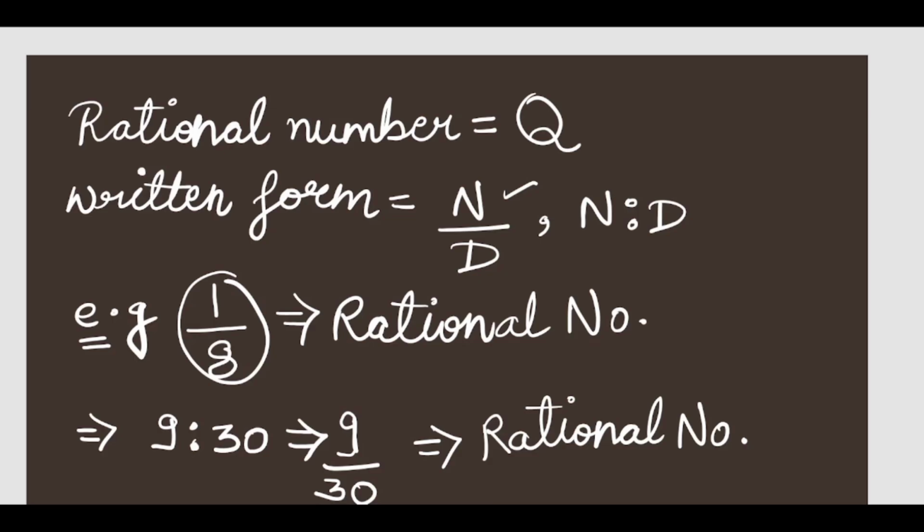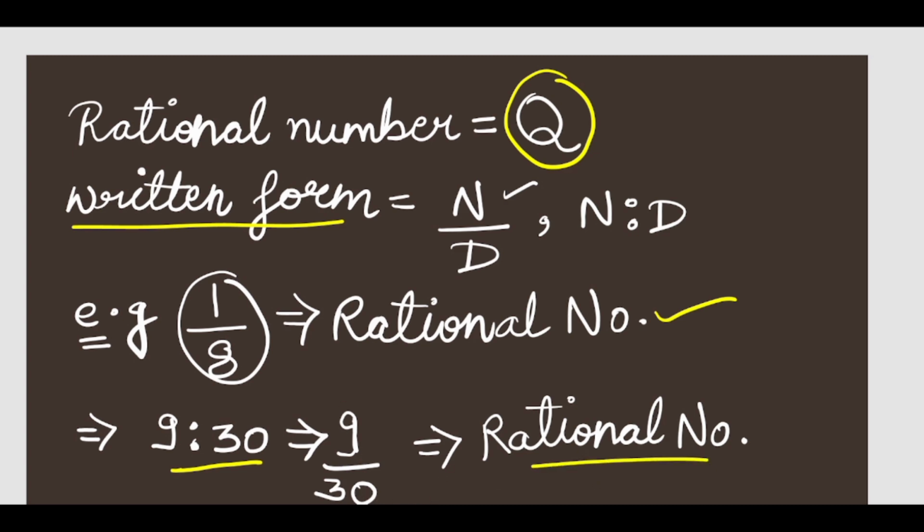As you can see, the rational numbers are represented as Q and can be written in the division form or in the ratio form. If you write the rational number in the division form, it will look like this, and any rational number written in the form of ratio is going to look like this. And 9:30 is nothing but 9 by 30, which is again a rational number. I hope this part is clear to you.